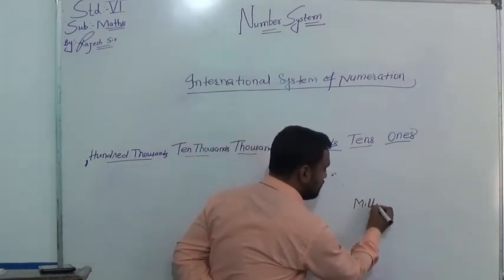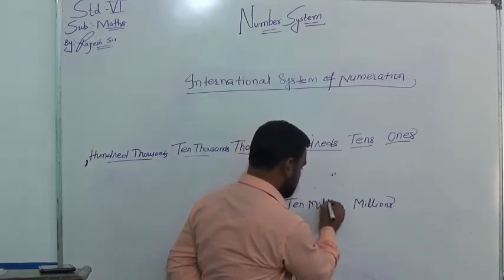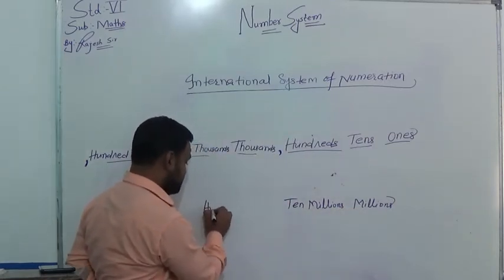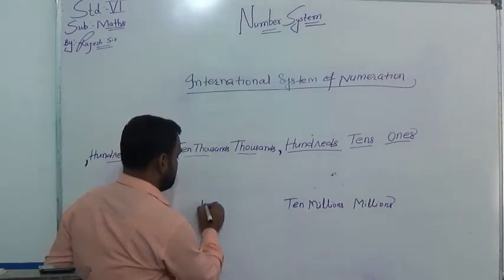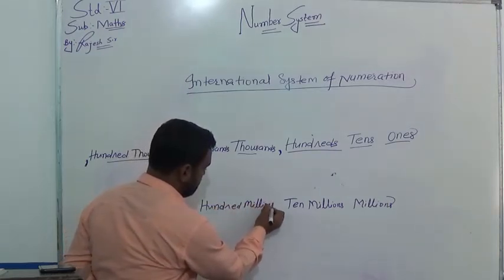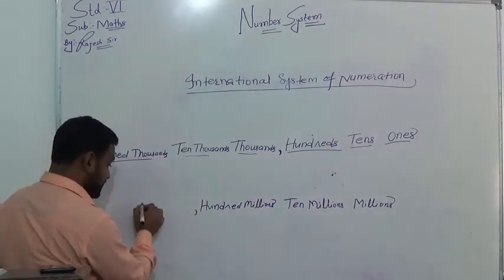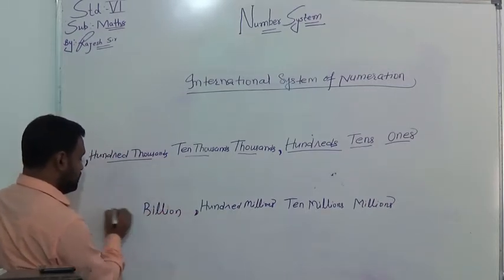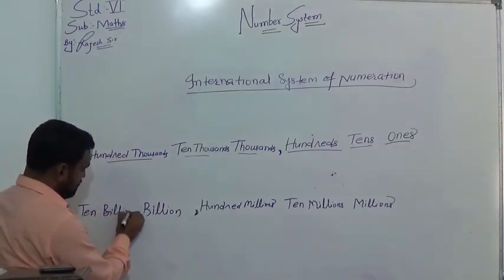Million, 10 millions, 100 millions, then after that one separation, billion, 10 billion.